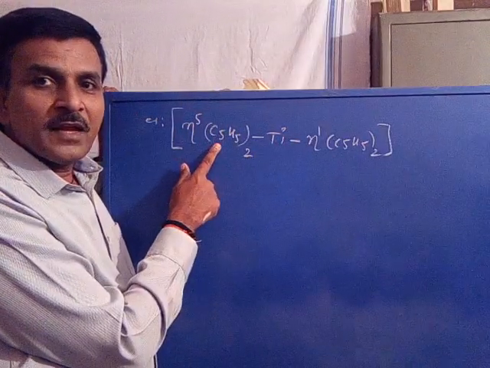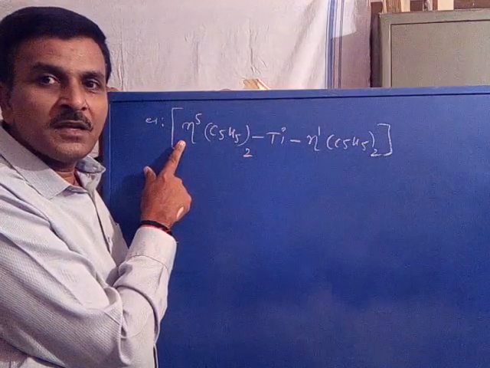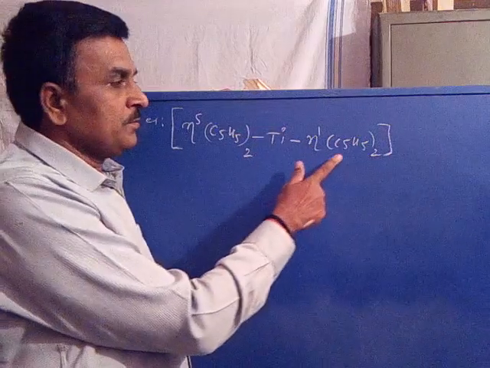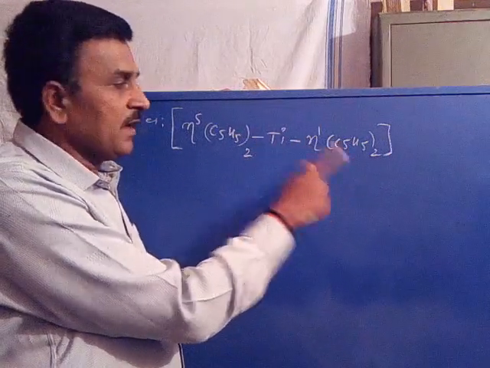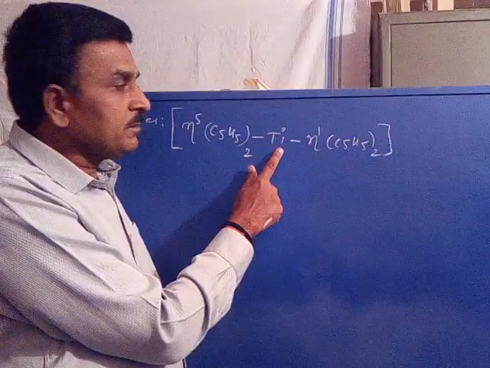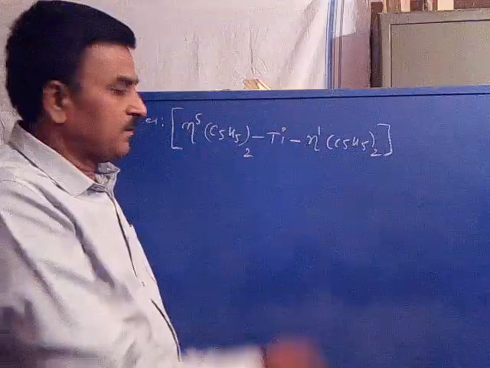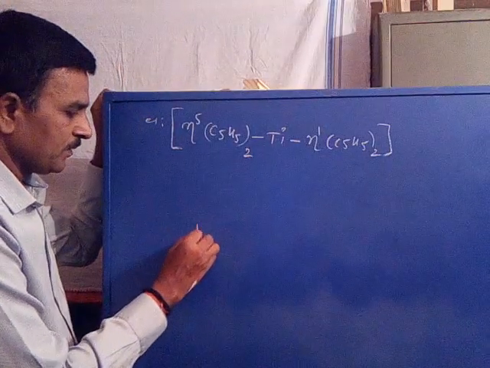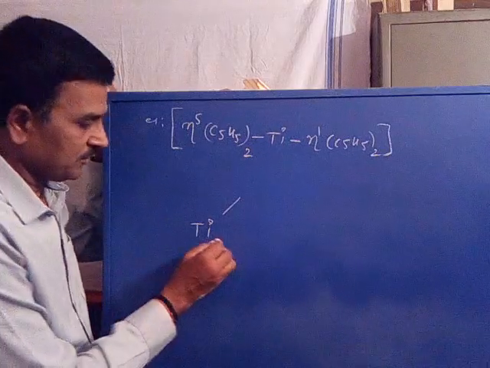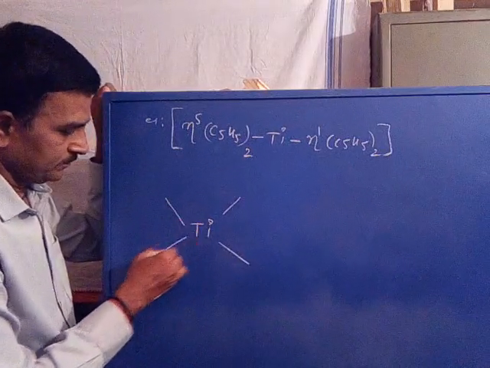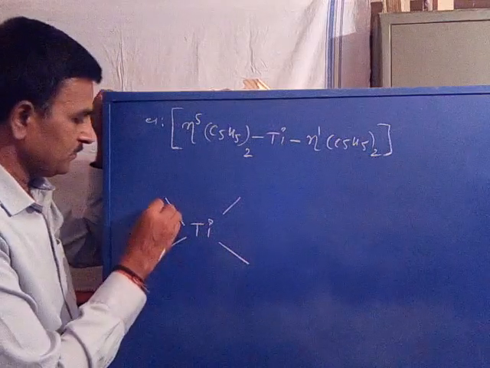The first 2 ligands are bound with the titanium through the 5 carbons, because the hapticity is 5. The remaining 2 cyclopentadienyl ligands are bound with the titanium through any one of the 5 carbons, that is hapticity 1. So its structure is titanium, with a square planar structure, surrounded by the 4 ligands.